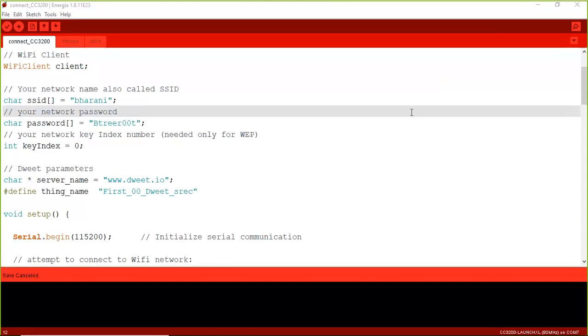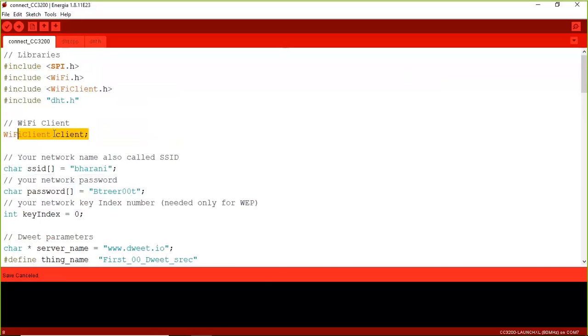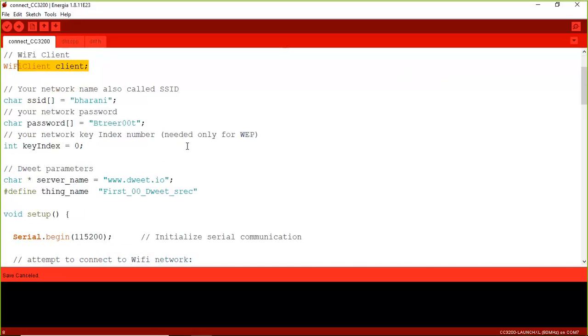First step, after declaring a set of client variables, we need to maintain a set of credential information. What is the credential information? As you know, whenever you give power supply to this board, it is automatically enabled with the default Wi-Fi module.